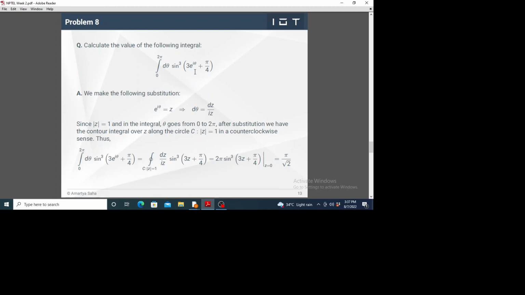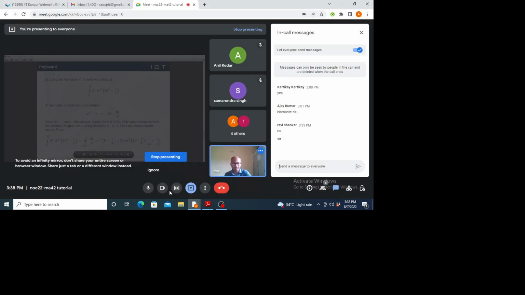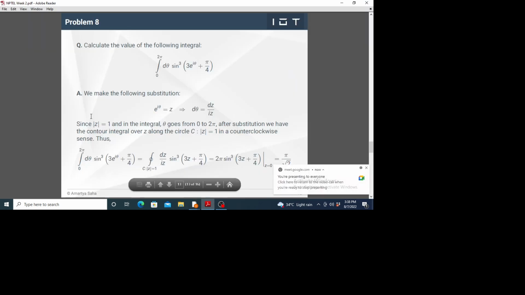Okay, so in this sense, it's a real integral, because as I said, the integration variable is real. The easiest way to perform these integrals is to substitute e to the power i theta equal to z. By this substitution, you convert these real integrals into complex integrals. So e to the power i theta equals z, so d theta will be dz by iz.